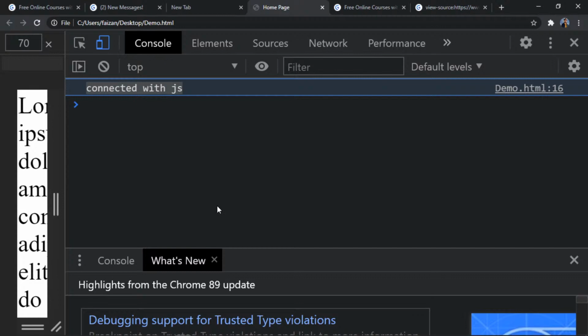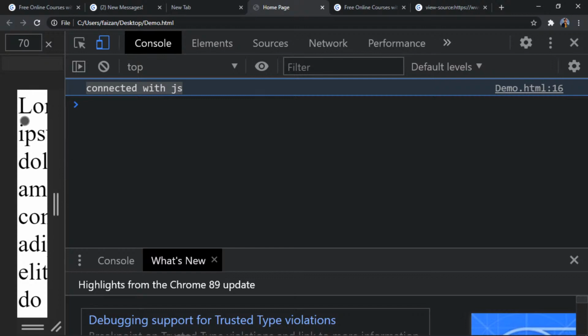Now you might be thinking it will be displayed as content. No, it will not be displayed as content. Head tag runs first. Yes, exactly, Yashraj is correct. So the head tag runs first, body later. So if your application is such that you want your JavaScript to run first, you can write it in the head tag. If you want it to run at the end, you write it in the body tag. Done. So we have connected with the JavaScript file.